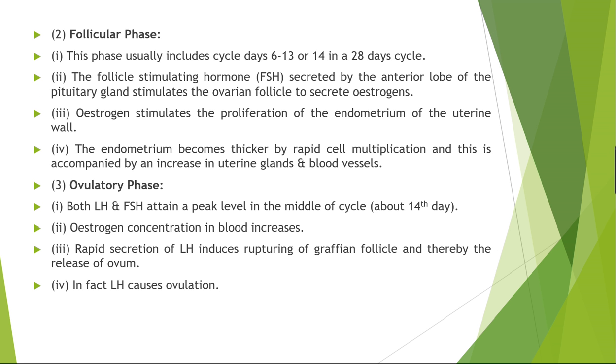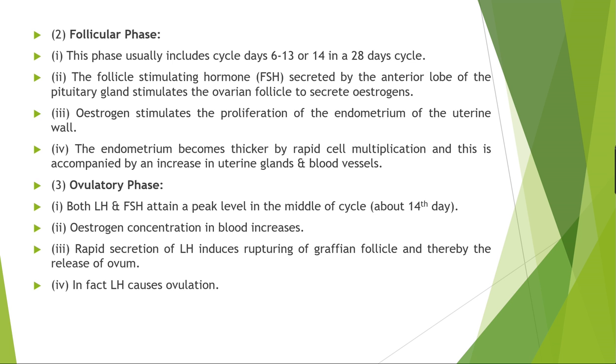Now we will shift towards the second phase of the menstrual cycle, which is called the follicular phase. Now what is the follicular phase? In this phase, the primary follicle in the ovary grows and becomes fully mature up to the Graafian follicle.